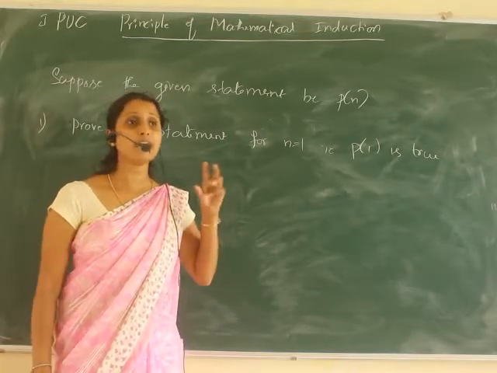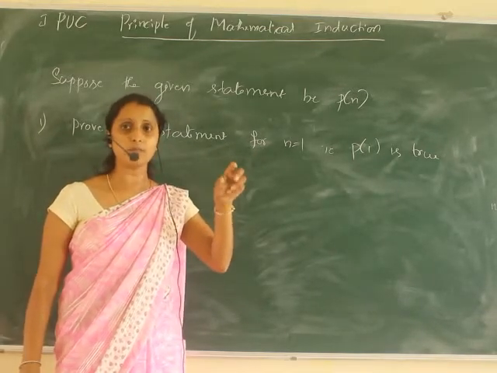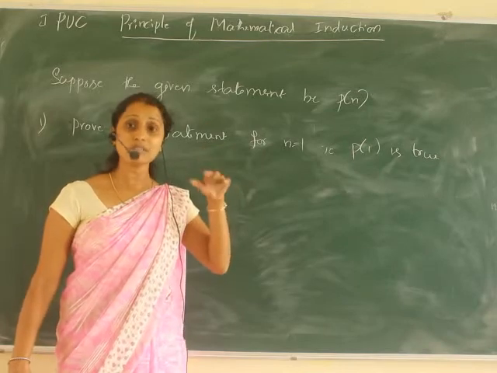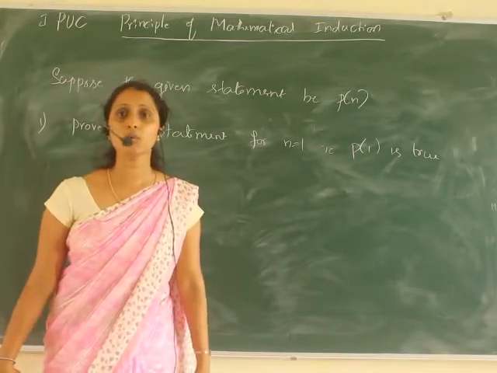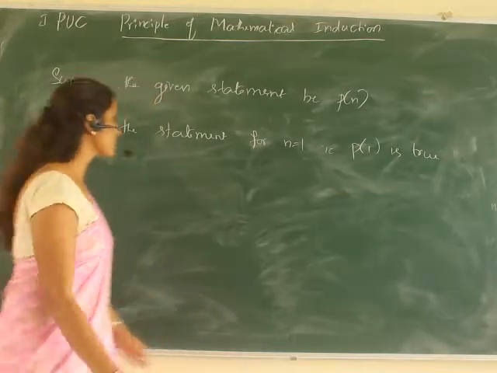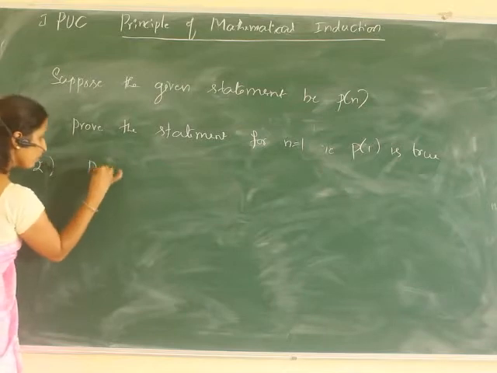That means we have assumed that in between, for some value, it is true, and then using that assumption we are proving it for the next one. So next, assume